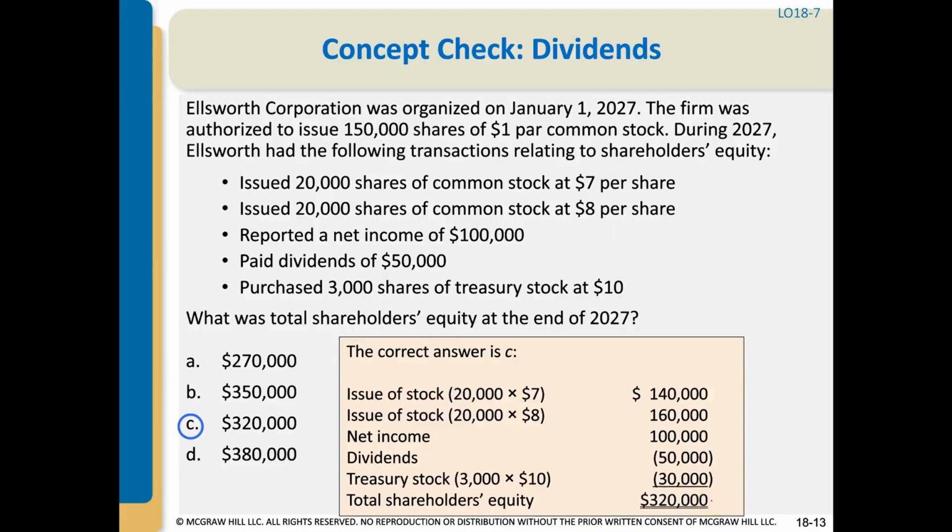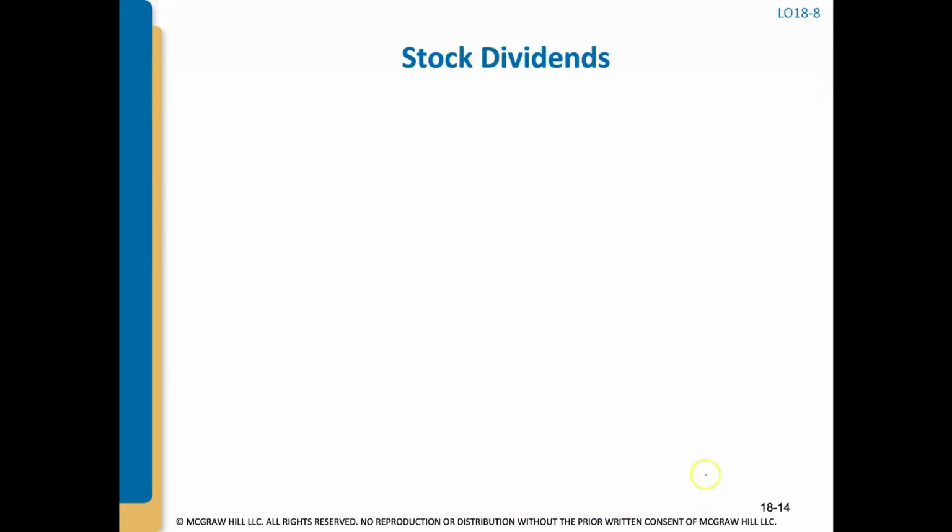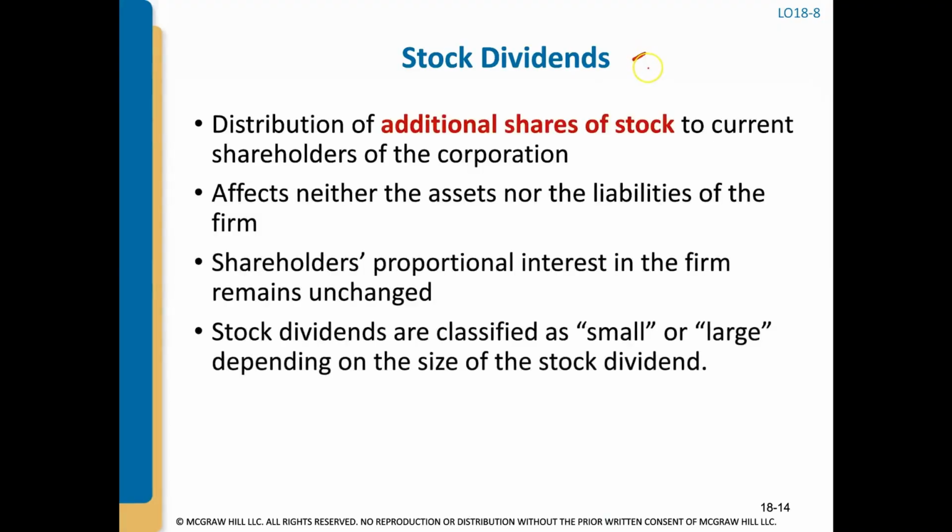The answer is C. Okay, now let's talk about stock dividends. Stock dividends are when a corporation distributes additional shares of stock to the current shareholders of the corporation. So in this situation, they're distributing their own stock. I took the example of Apple.